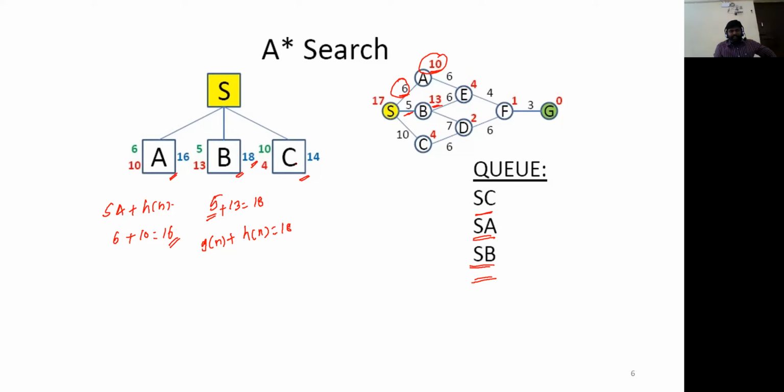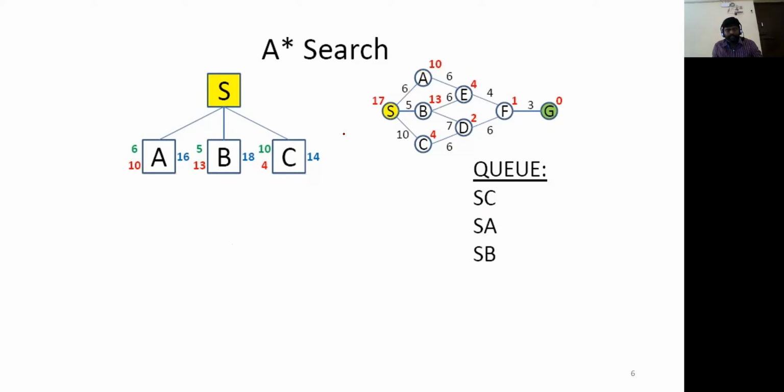Now, when we expand the node C, the path cost is 10, plus the heuristic function value, which is 4, which is equal to 14.